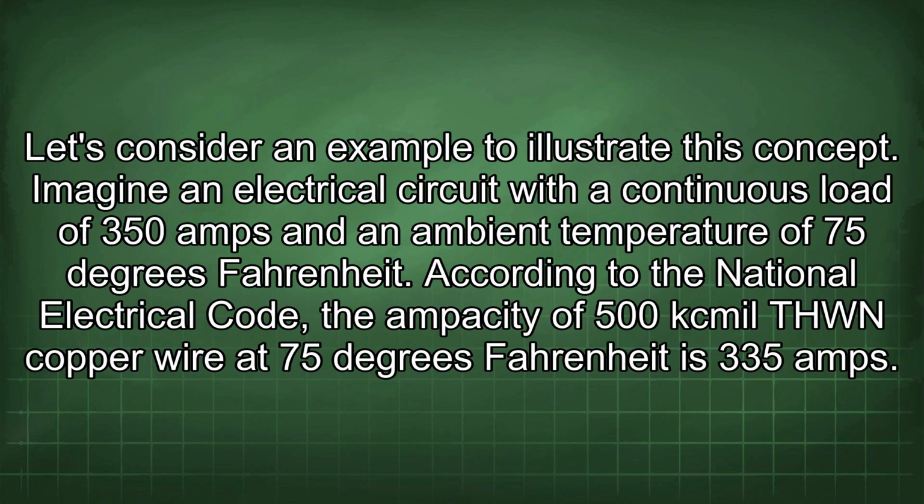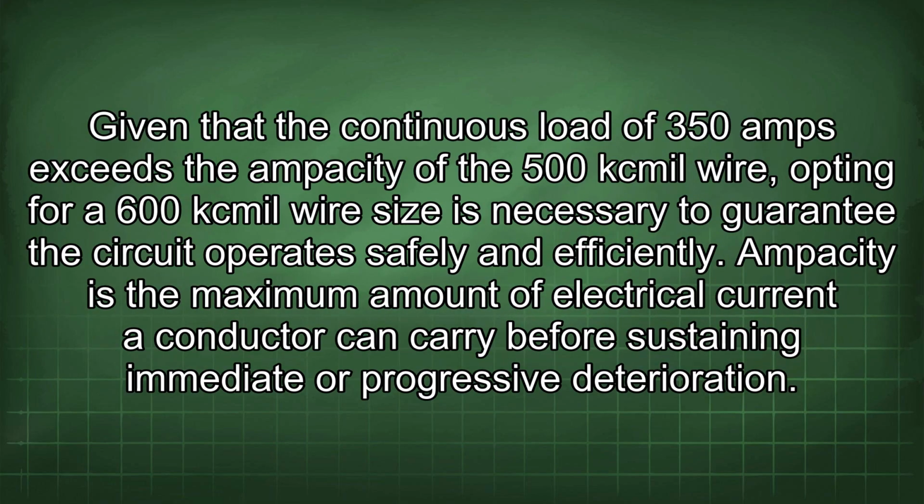Let's consider an example to illustrate this concept. Imagine an electrical circuit with a continuous load of 350 amps and an ambient temperature of 75 degrees Fahrenheit. According to the National Electrical Code, the ampacity of 500 kcmil THWN copper wire at 75 degrees Fahrenheit is 335 amps. Given that the continuous load of 350 amps exceeds the ampacity of the 500 kcmil wire, opting for 600 kcmil wire size is necessary to guarantee the circuit operates safely and efficiently.